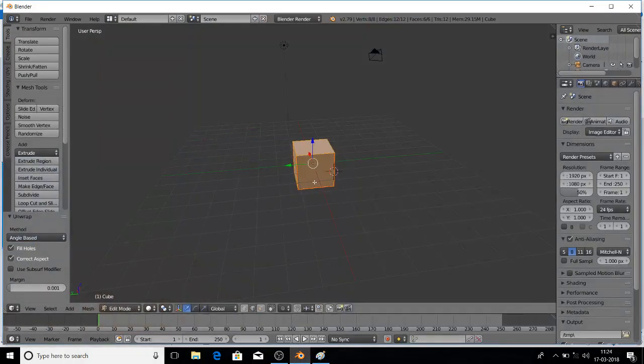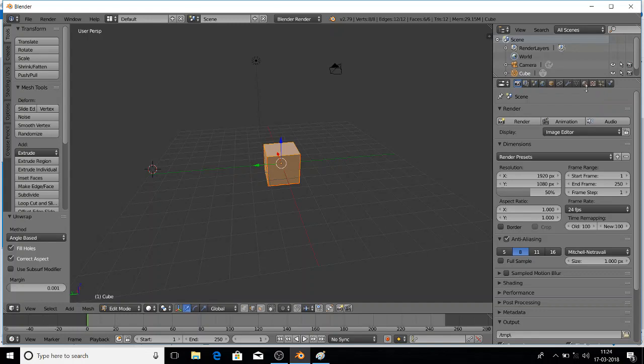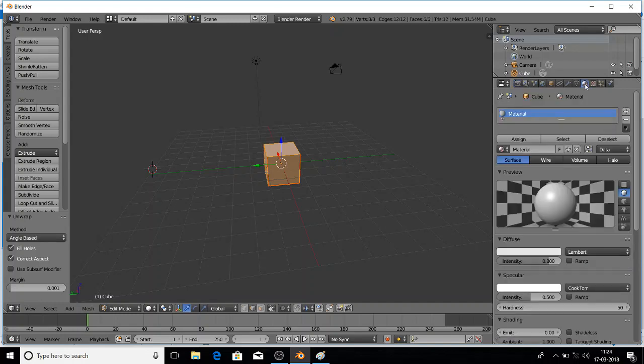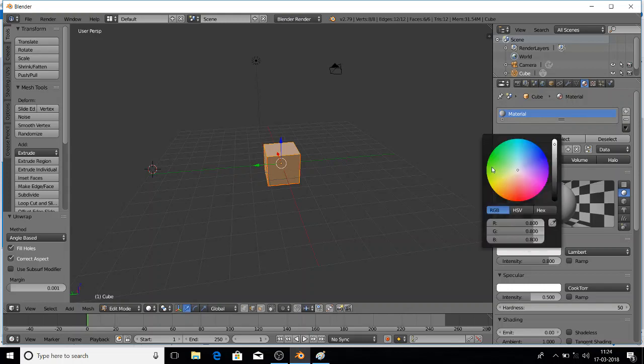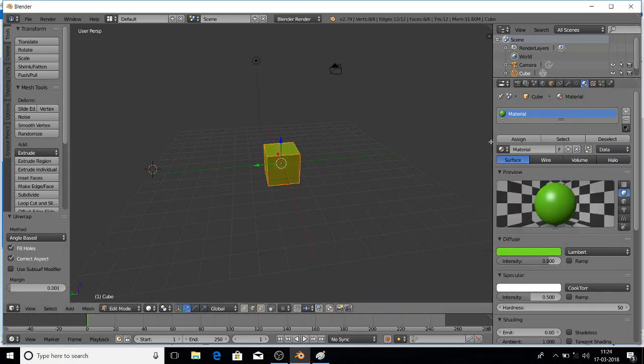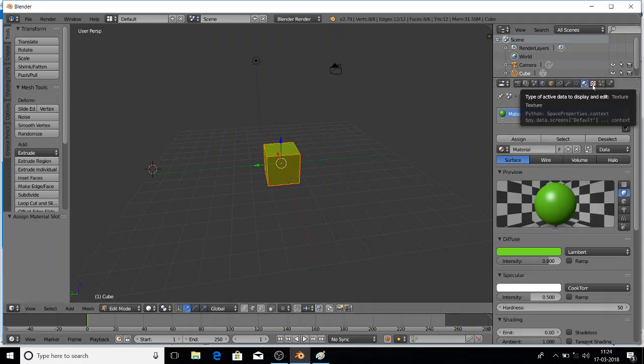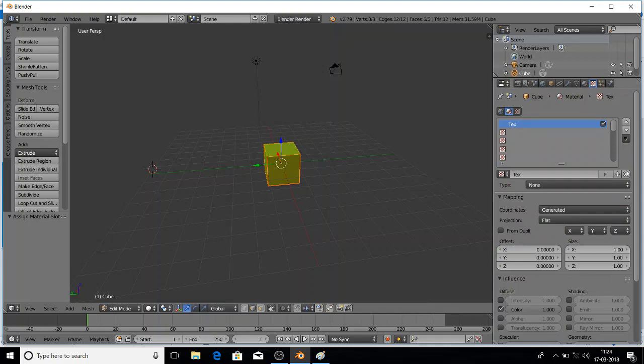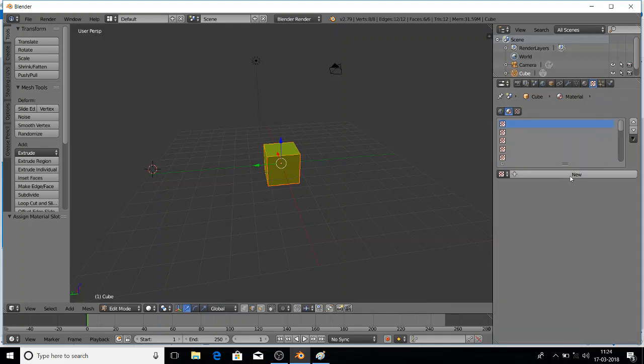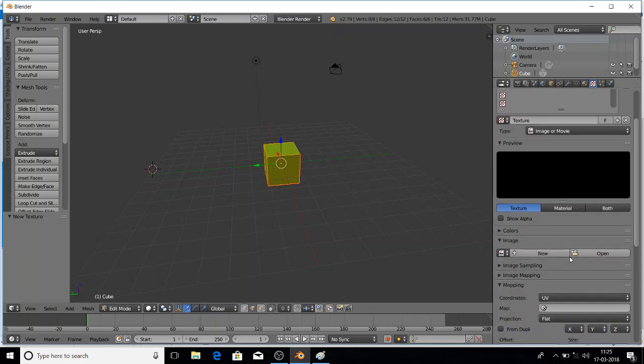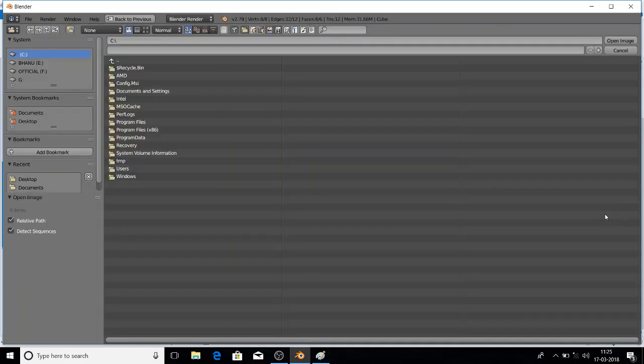Again going to Blender. Now I'm going to add this texture to the cube. Go to the material, add some color to it. Let me take green and then assign it. Now go to the texture. In the texture, go to new and open.